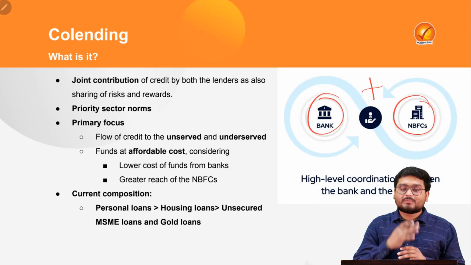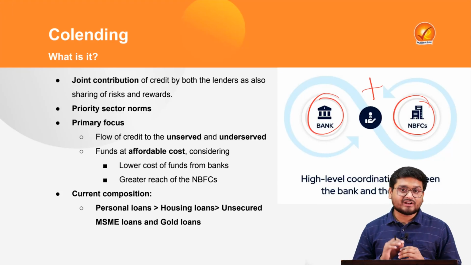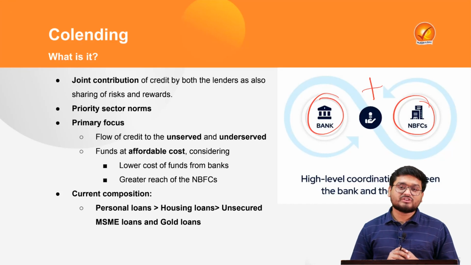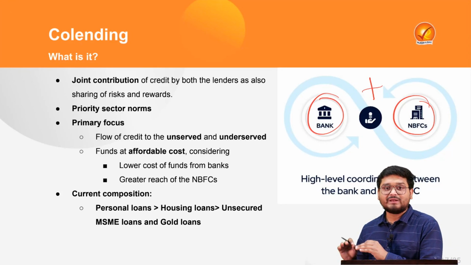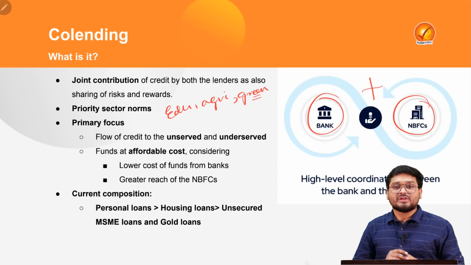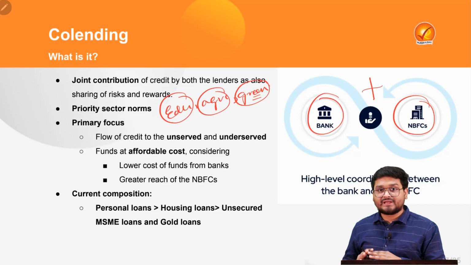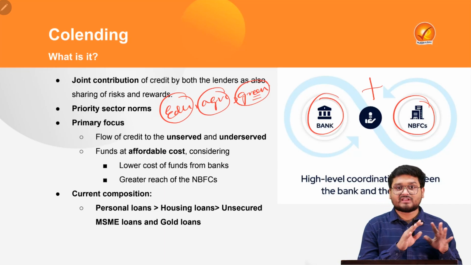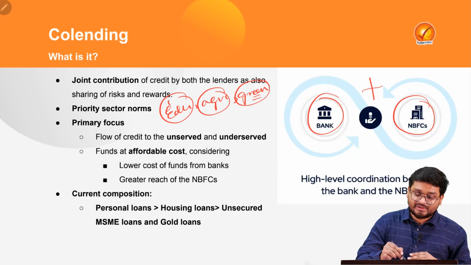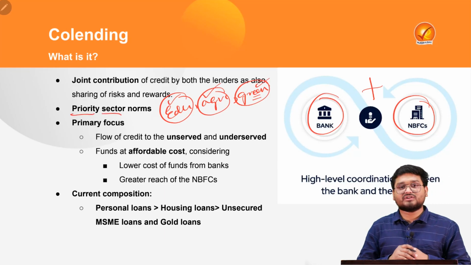When we talk about giving loans, we know that in our country there are some sections of the population which require loans in minimal amounts, such as the education sector, the agricultural sector, the green sector or the renewable energy sector. These sectors need funds, and the government of the day, the banks and the various NBFCs of the country must give loans to these sectors because they are priority sectors of the nation.